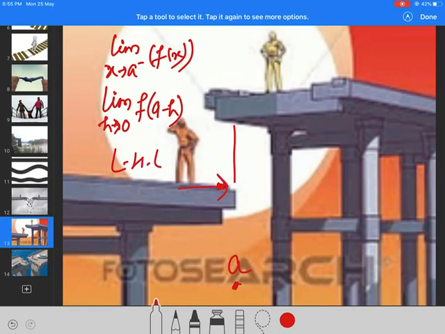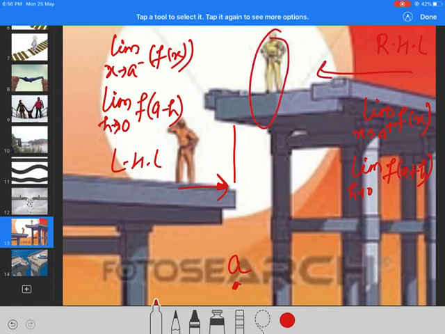If I approach from the right, that is RHL, right-hand limit, that will be limit x tends to a plus f(x), or I can also write it as limit h tends to 0 f(a plus h). I reach here. And what about the value? This is the value at that point, f(a).